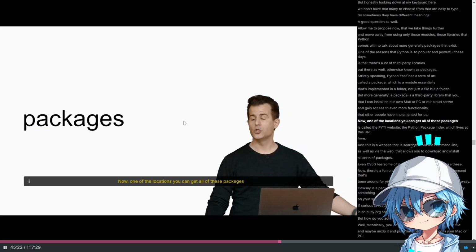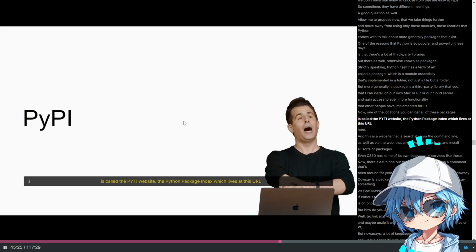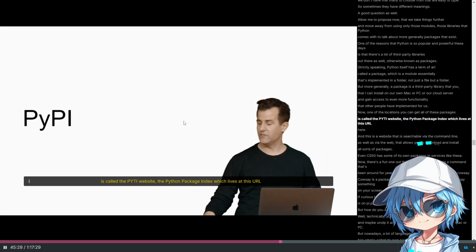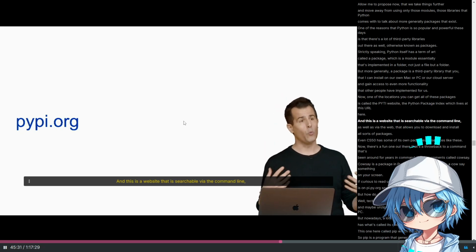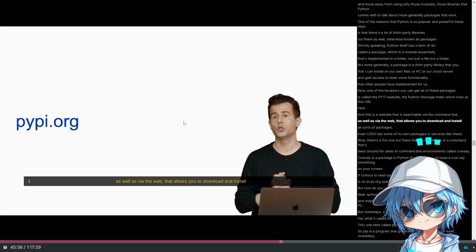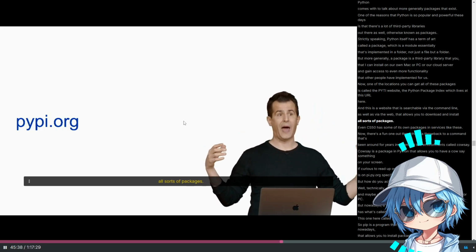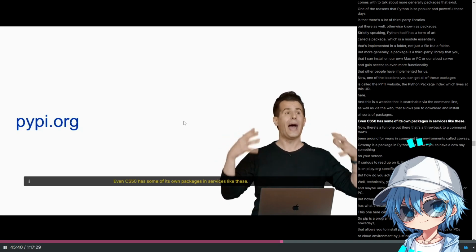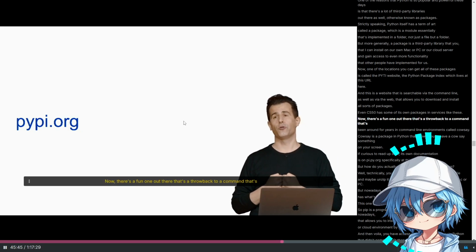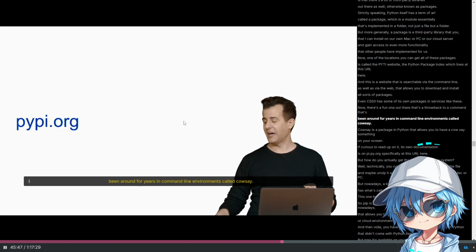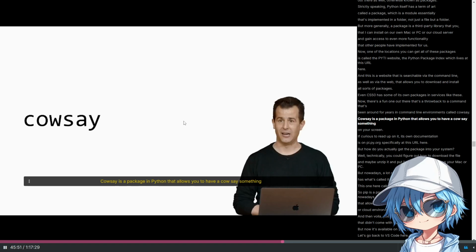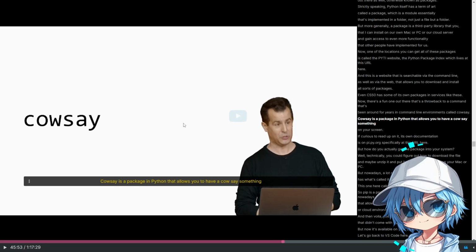Now, one of the locations you can get all of these packages is called the PyPI website, the Python Package Index, which lives at this URL here. This is a website that is searchable via the command line as well as via the web that allows you to download and install all sorts of packages. Even CS50 has some of its own packages in services like these. Now, there's a fun one out there that's a throwback to a command that's been around for years in command line environments called cowsay. Cowsay is a package in Python that allows you to have a cow.